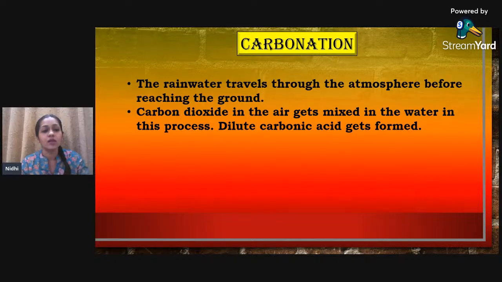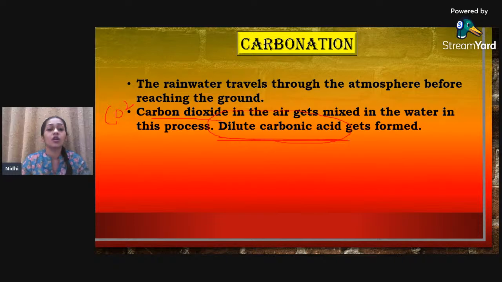So ये जो carbon dioxide है, that is CO2. Yeah, so this gets mixed in water, and in this process dilute carbonic acid is formed. क्या मिलता है हमको? Dilute carbonic acid.